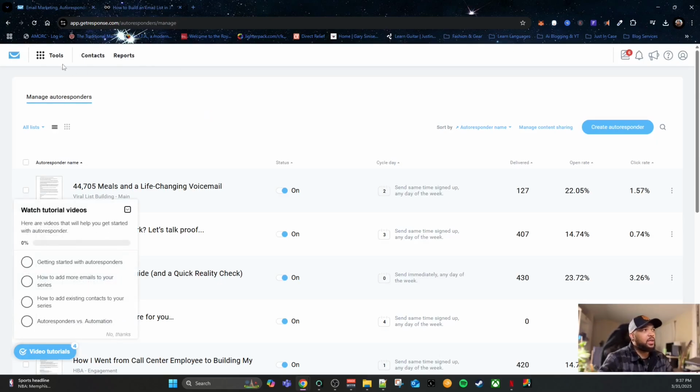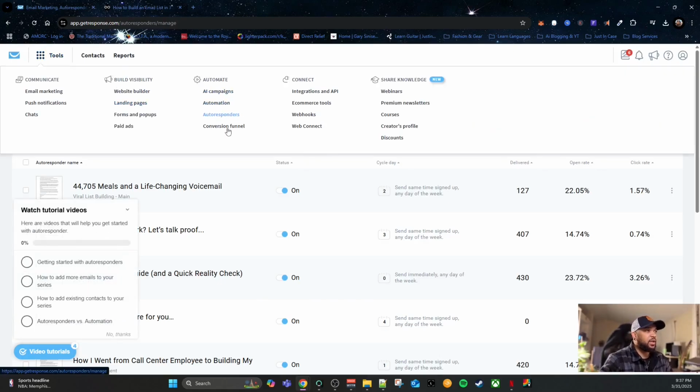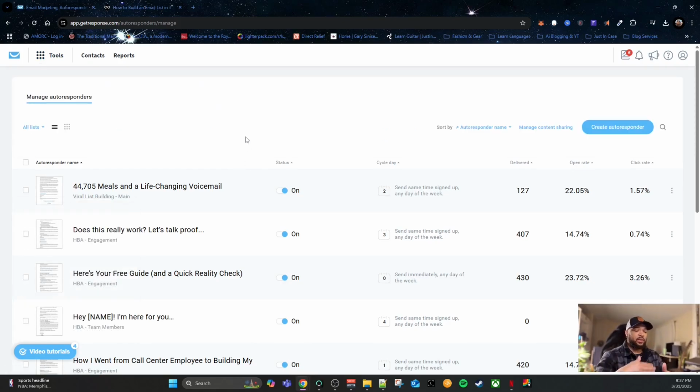Now here is the autoresponder series. Under automation, you'll see the autoresponder series. I'm sure you've probably heard of an autoresponder before, but basically once people opt into your list, it'll automatically send them emails. And once they open and click through those emails, it just automatically sends the next one. There's no triggers in place. So for example, with an automation workflow, you can say, if they click on this, do that. If they don't click on this, do that. That doesn't apply with autoresponders. Basically, when you send out an email, the next day the next one comes out, and the next one comes out. So personally, I only recommend using autoresponders for new leads that are just getting into your list.